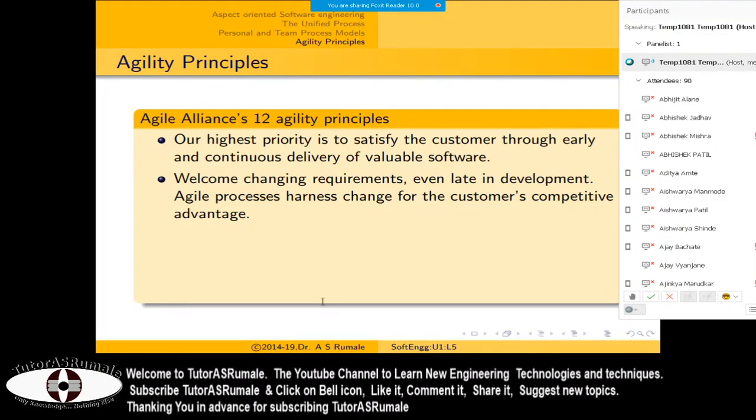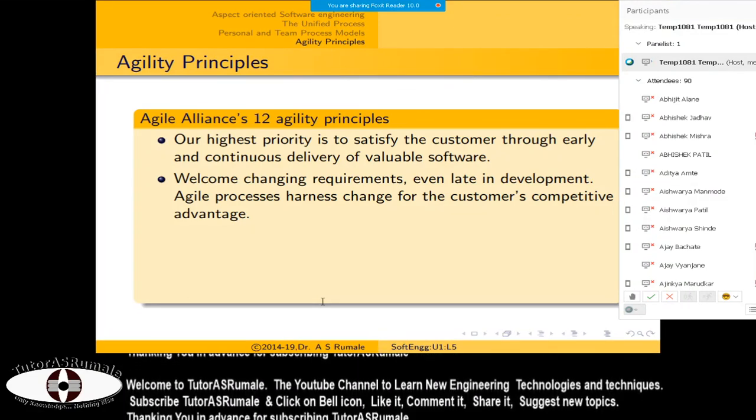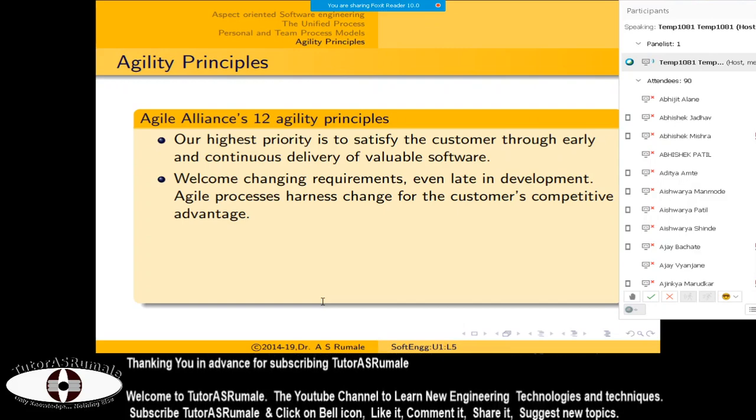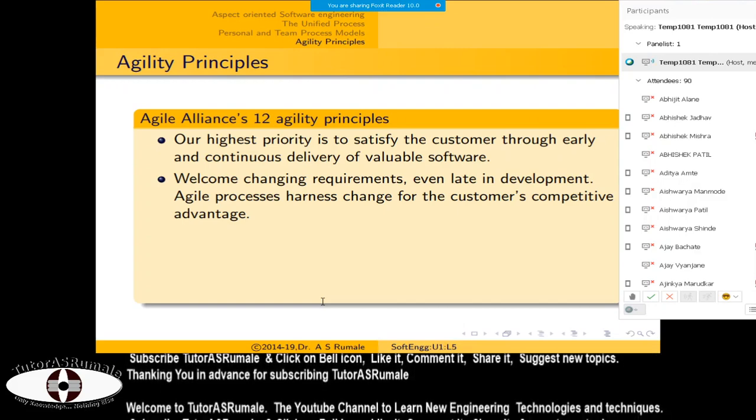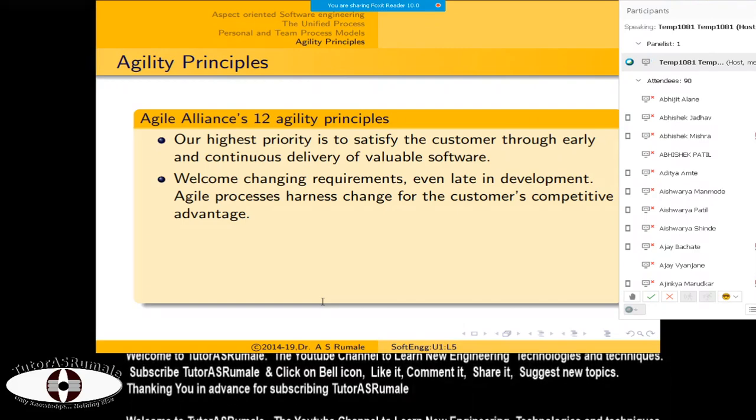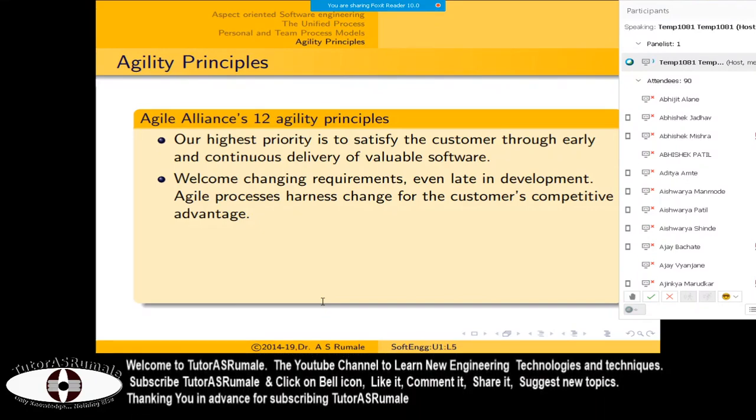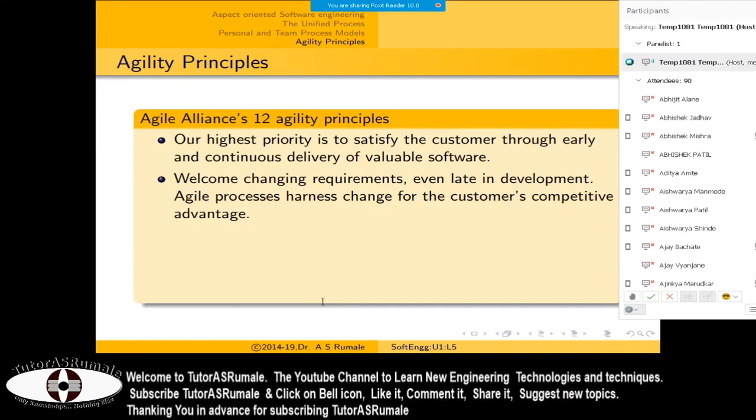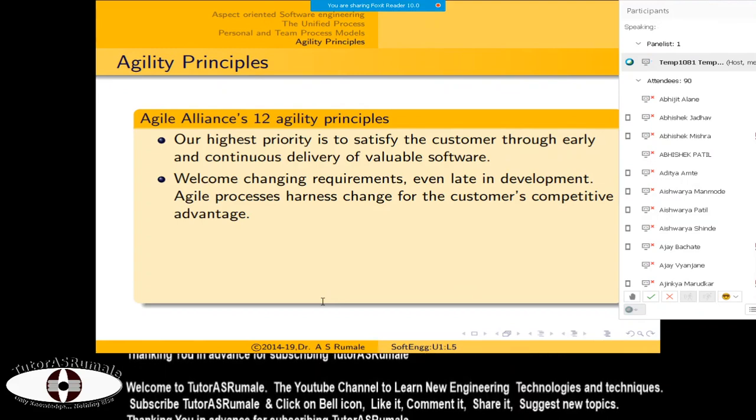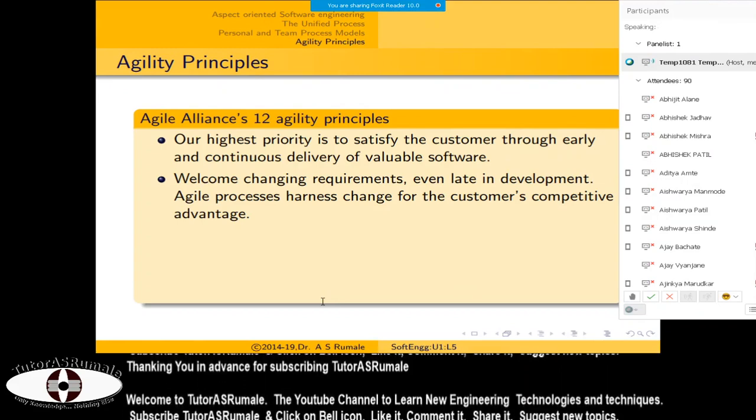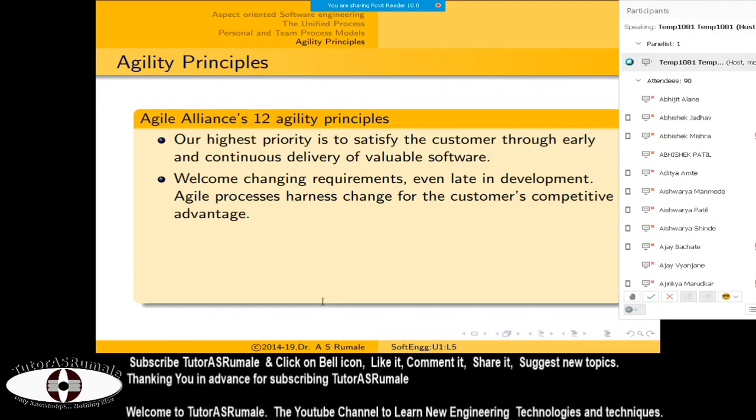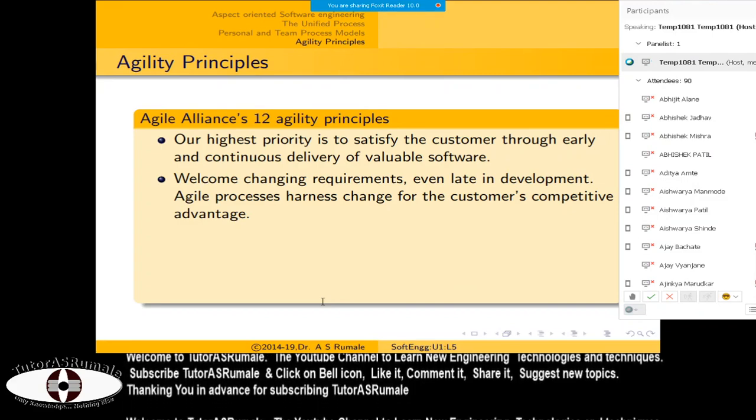Then, welcome changing requirements. If any requirement gets changed, or if there is any change in the process, you are required to accept it. For example, right now due to COVID-19 we are having these classes online, but it may happen that by October 2020 the COVID-19 symptoms will be gone, and from November or December we are going to conduct regular lectures.